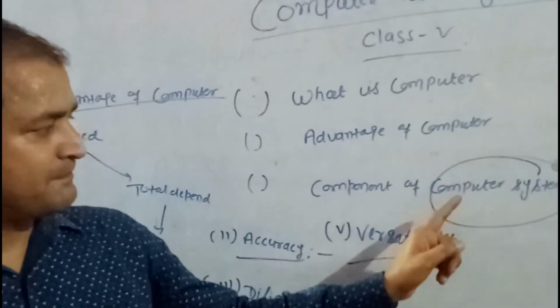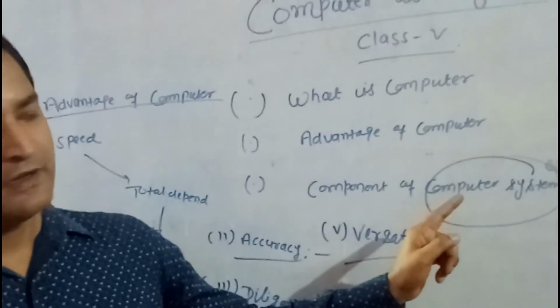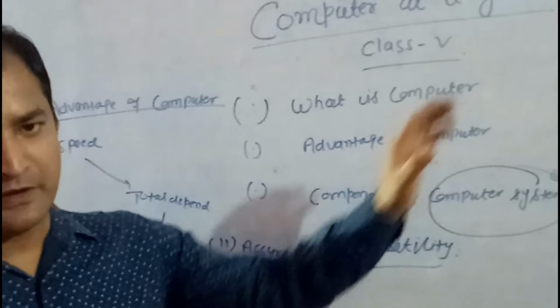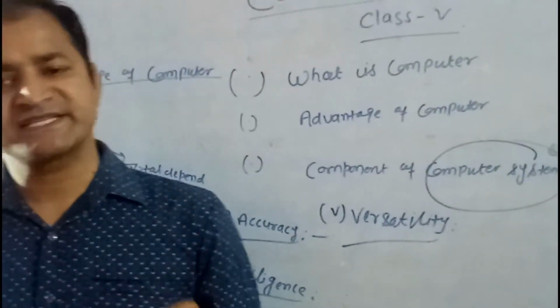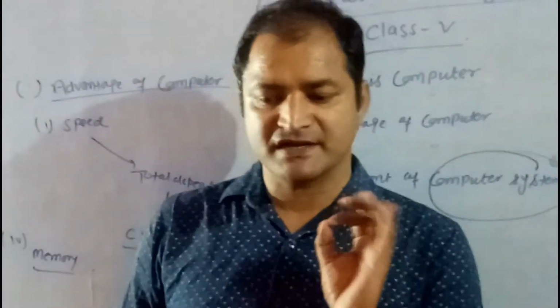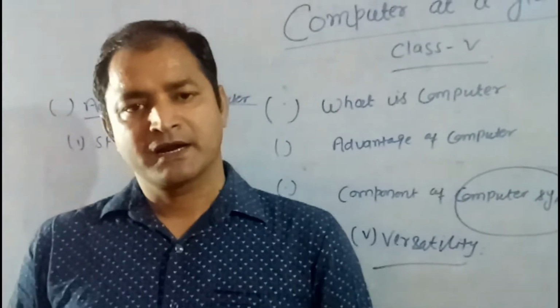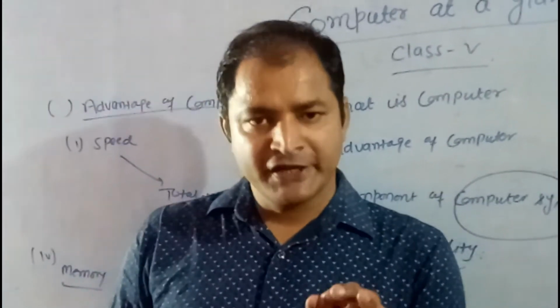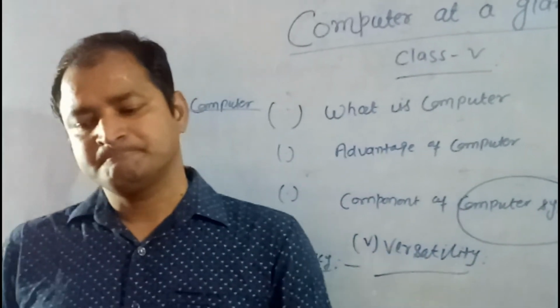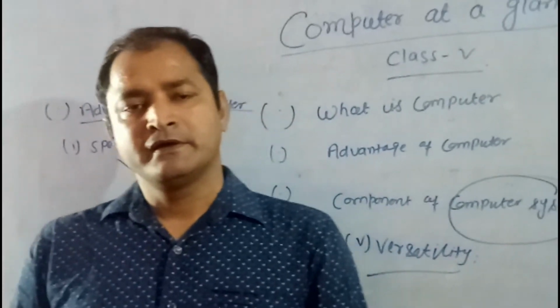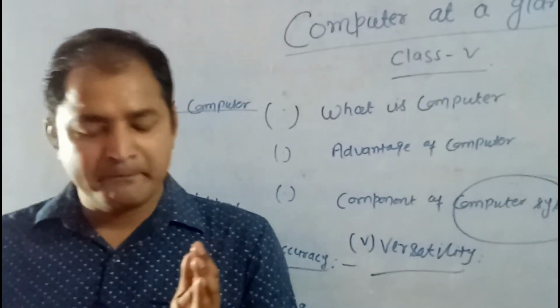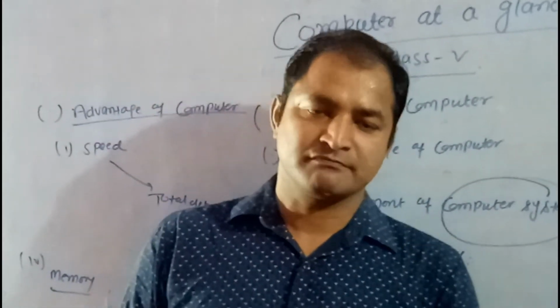I again repeat: a computer system is a basic, complete and functional computer including all the hardware and software required to make it functional for a user.